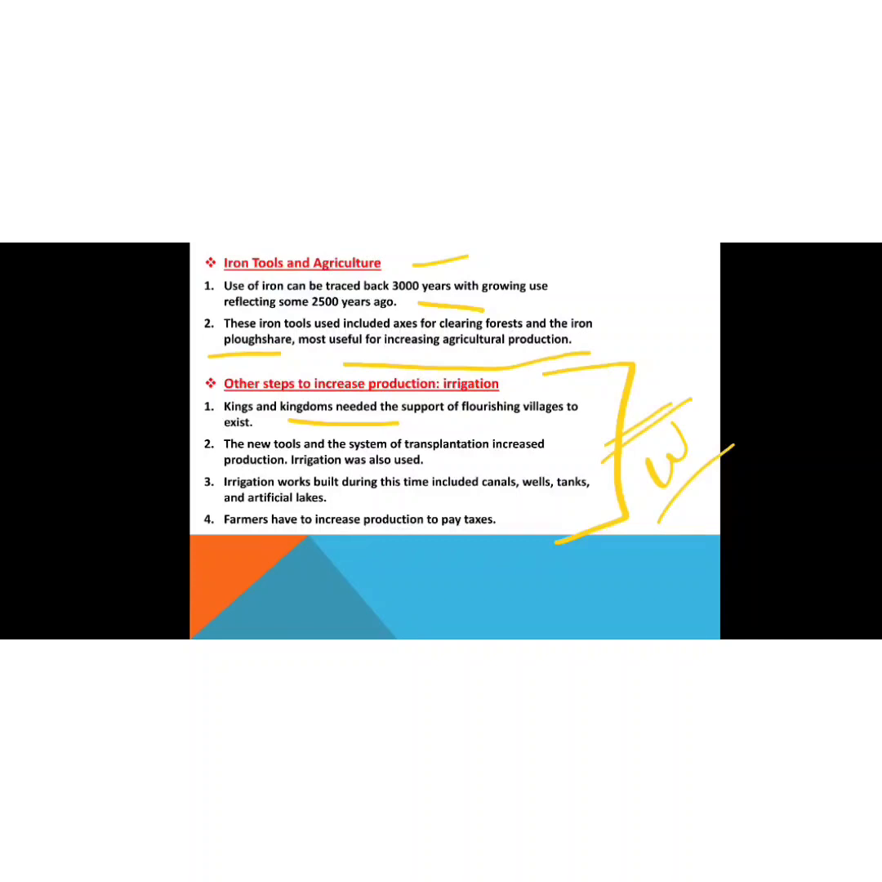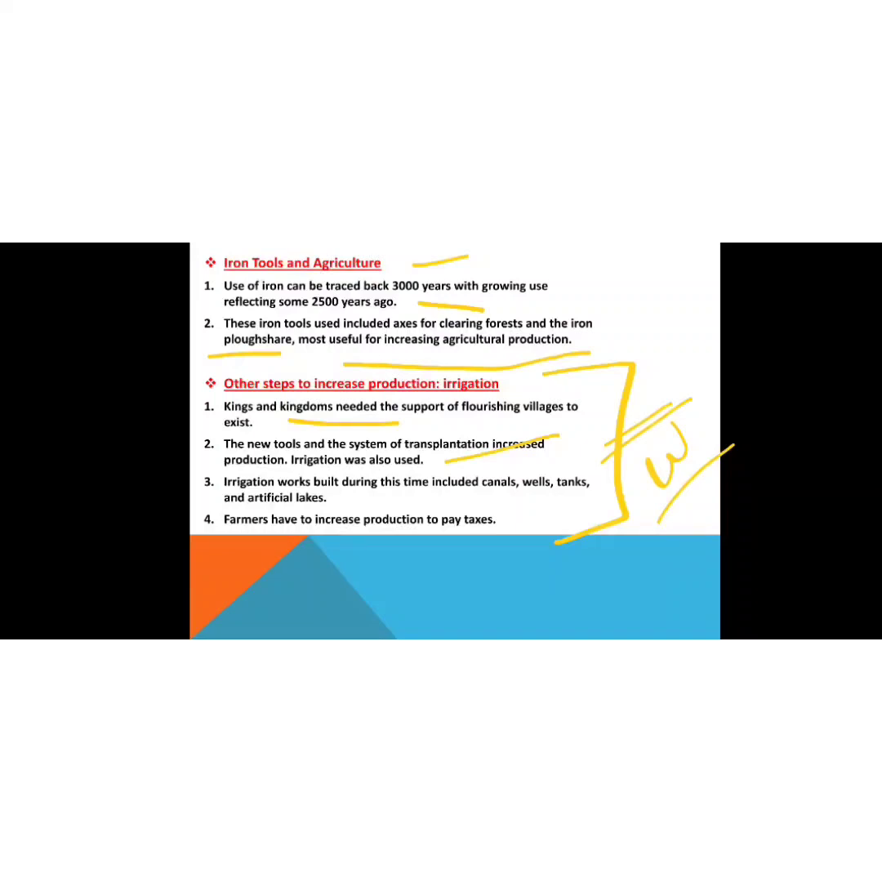Then the new tools and the system of transplantation increased production. So irrigation was also used, and the new tools made of iron were used to increase the production. The system of transplantation was followed to increase the production.